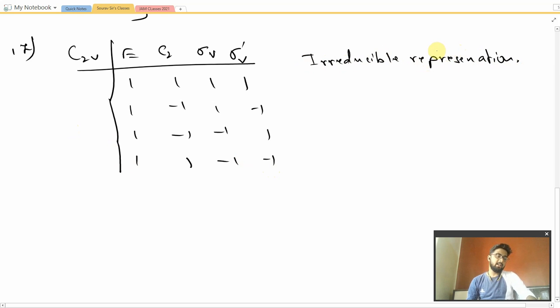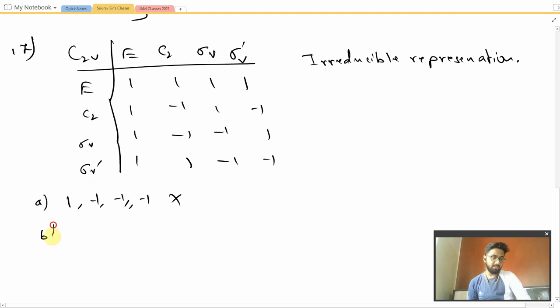Now we have to match which of the given symmetry operations are in the question. Option A has 1, minus 1, minus 1, minus 1, which is incorrect; no such operation has 1, minus 1, minus 1, minus 1. Option B has 1, minus 1, 1, minus 1. Line 2 has this, so this would be a correct option.